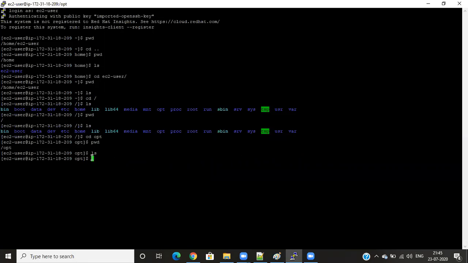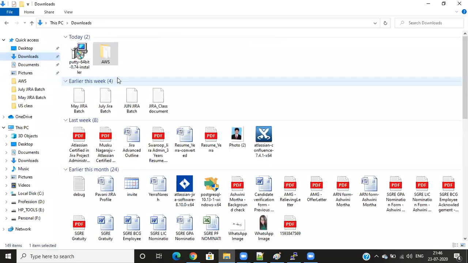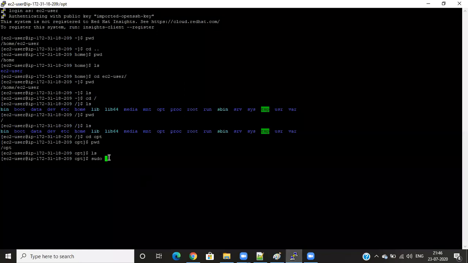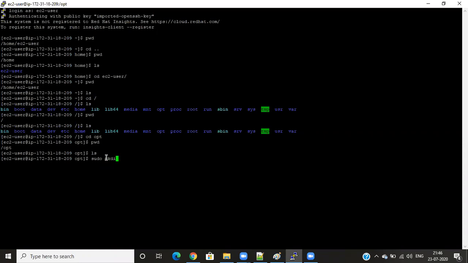For that, you need to enter sudo before the command. Sudo means we are running as administrator. When you enter sudo here, it will run as administrator. Then mkdir, make a directory. Directory means make a folder.